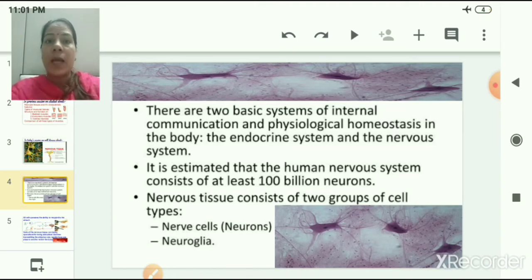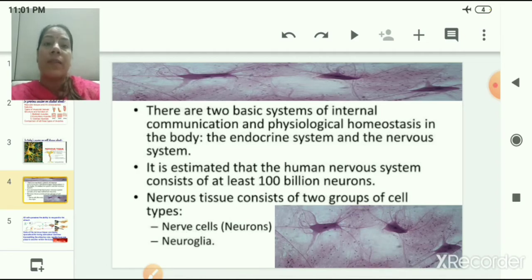That balance can be a balance of temperature, maintaining a particular temperature, or maintaining a particular pH inside the body, which is acidity or basicity in the body. So a body has certain limits and it always tries to maintain those limits of temperature, pH, etc. So that condition is called homeostasis.